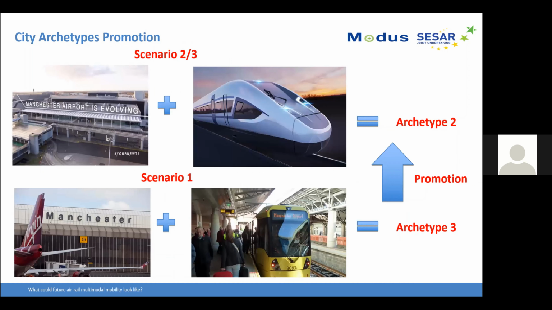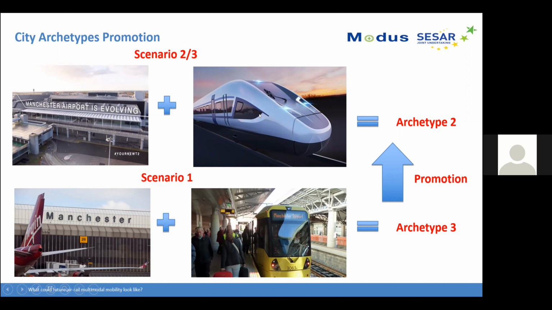I want to give an example of how we move the city archetypes between different levels, starting with promotions. For example, Manchester Airport, under scenario 1, which is the baseline scenario, will be classified as archetype 3. There is no high-speed rail connected to the airport, so it's archetype 3. But in future, there is a plan of having high-speed rail connecting to the city of Manchester.